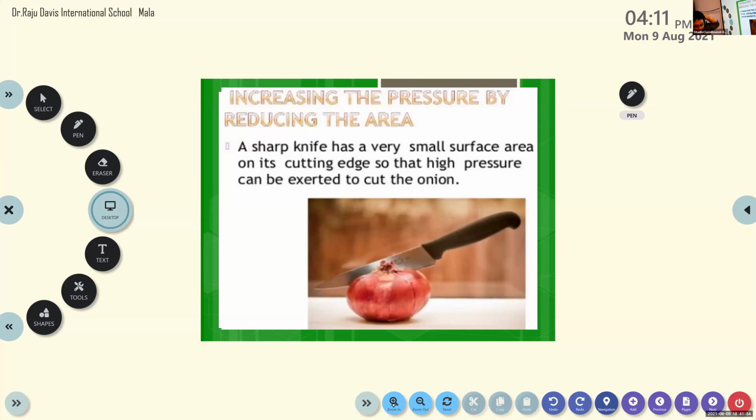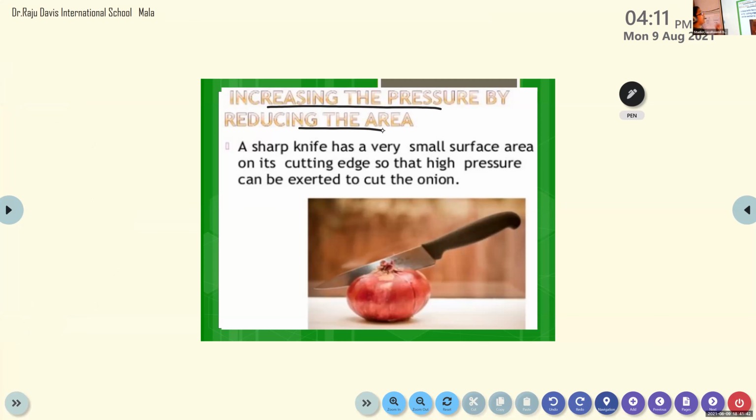So these are some of the examples of increasing the pressure by reducing the area. I don't want you to write all these things. You just write this heading, and you only have to give me the example for it. Don't explain this. No need of copying this also. So what is this? The example is a sharp knife. You can write this as the first example.